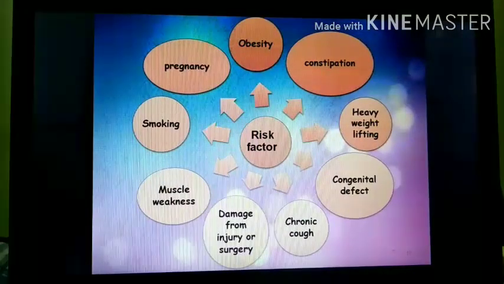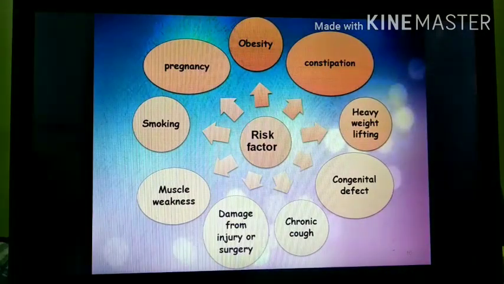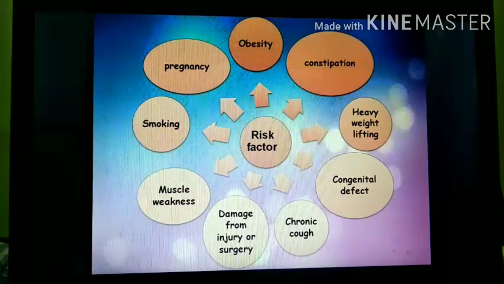After that, the risk factors and the causes. As we have already studied, the most common cause of hernia is increased intra-abdominal pressure, which may lead to decreased abdominal wall thickness. So these are the causes.